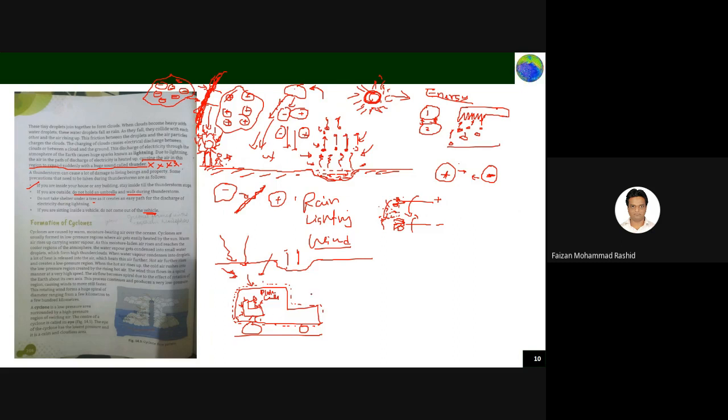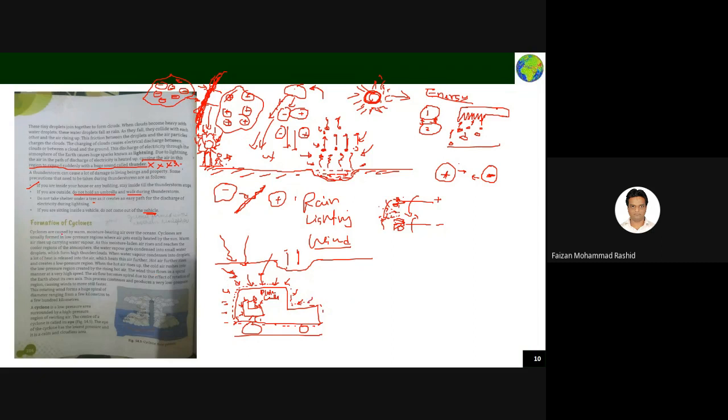But if you come out of the vehicle, or if you touch the outer portion of your vehicle, the charge which is coming due to the striking may catch you. So you should not come out when you are in it. That is the reason. Okay, leave that part.